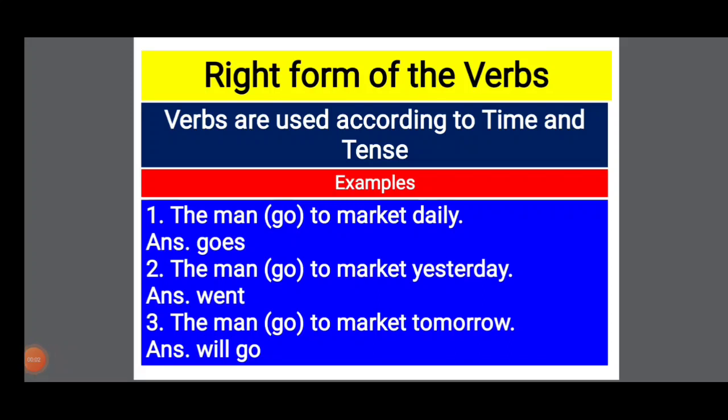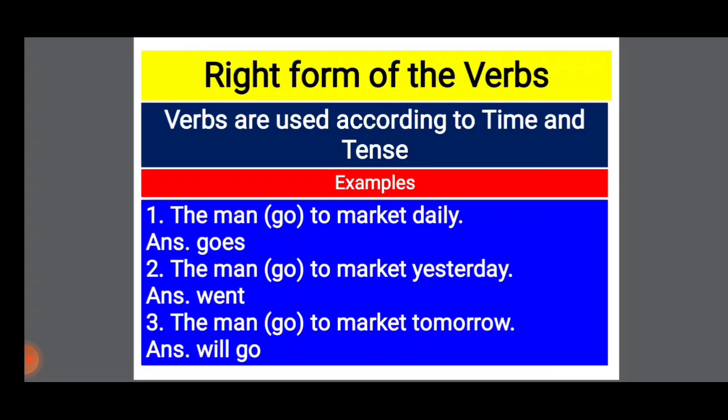Dear students, today's topic is right form of the verbs. So verbs are used according to time and tense. Here I am giving you some examples for better understanding. Number 1.